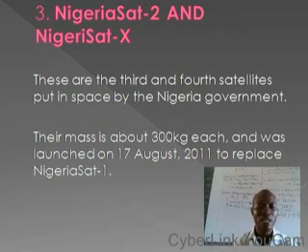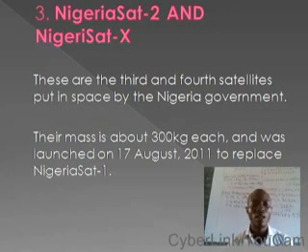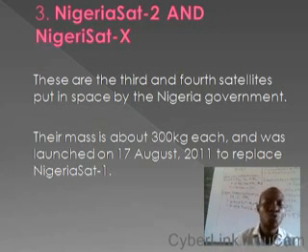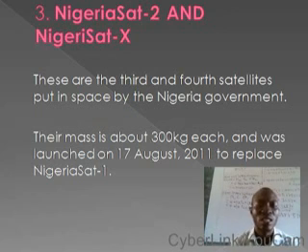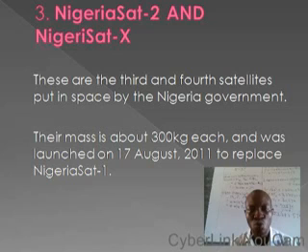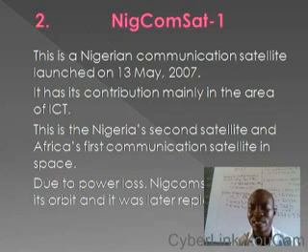Now, we have the third one. This third satellite of Nigeria, there are two being launched at the same time. So we have Nigeria Sat 2 and Nigeria Sat X. Now, before I talk about Nigeria Sat 2 and Nigeria Sat X, the Nigerian Communication Satellite, that is this one, the Nigerian Communication Satellite.